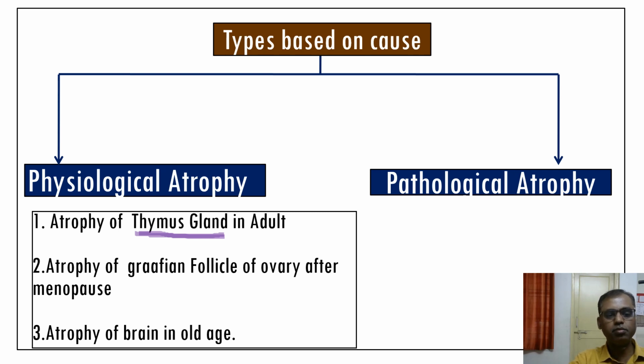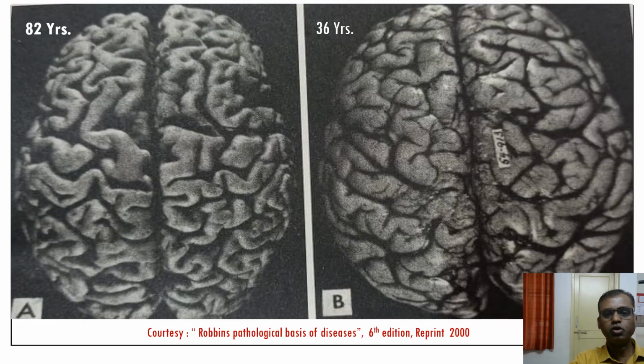The next example is atrophy of the Graafian follicles of the ovary after menopause, and atrophy of the brain in old age. You can see here on my right-hand side the 36-year-old human brain, and on my left-hand side the 82-year-old human brain. You can see the difference. As age progresses, cerebral atrophy is common. So these are typical examples of physiological atrophy.